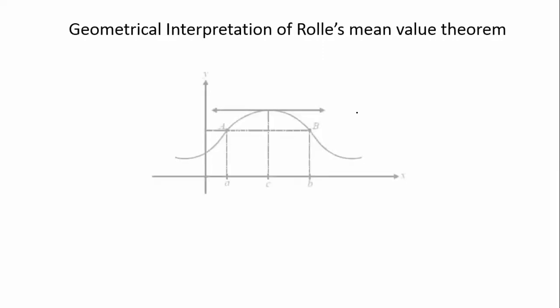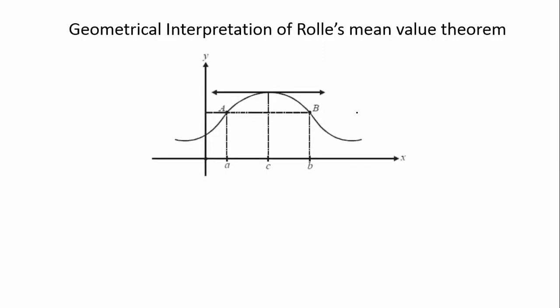geometrical interpretation. Suppose we have drawn the curve y is equal to f of x here. So x equal to small a is a line, x equal to small b is a line, and this point, capital A, has x coordinate a and y coordinate f of a.